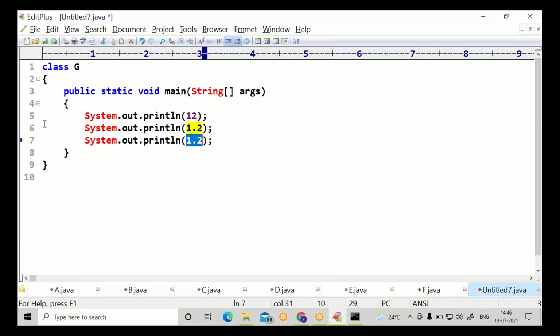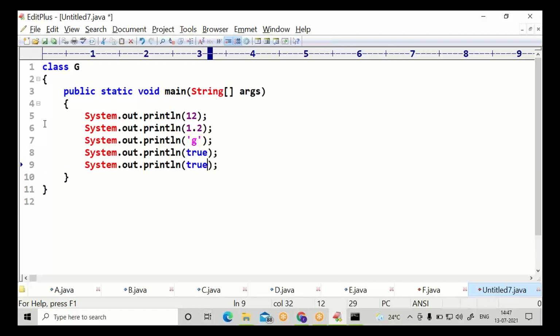I'm going for single quotation G. I'm going for Boolean true. I'm going for double quotation hello. All different types of literals we have used.